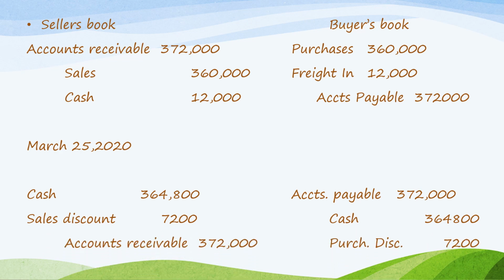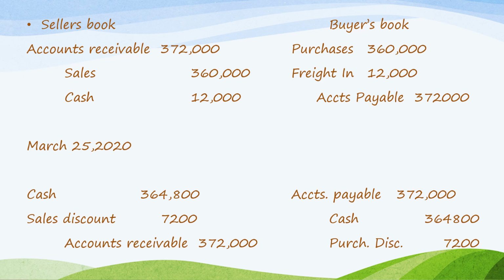Credit accounts receivable 372,000. On the books of the buyer, it will pay the accounts payable of 372,000, so eliminate the liability, and credit cash of 364,800 because it availed the purchase discount of 7,200. So credit purchase discount 7,200.